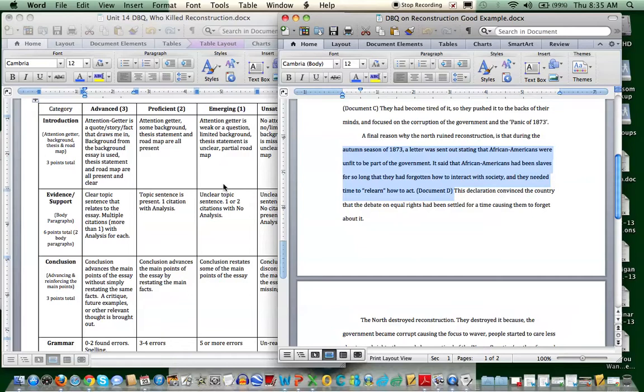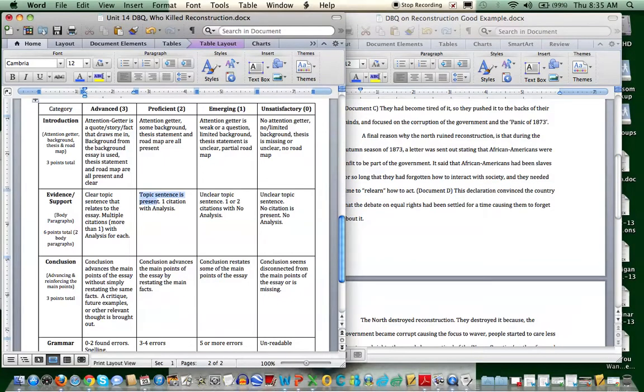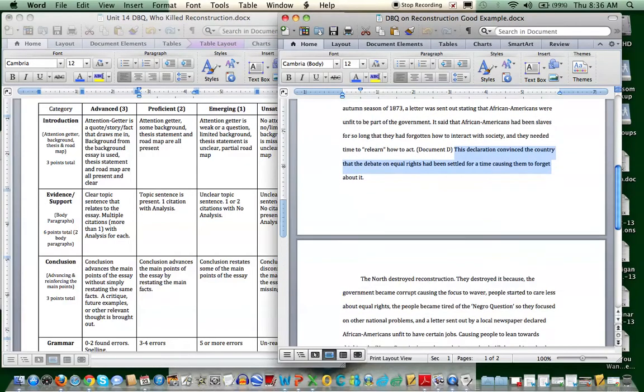Alright, so clear topic sentence? Yes. Do they have one citation? Yes. This declaration convinced the country that the debate on equal rights had been settled for a time, causing them to forget about it. So some analysis there as well. The only problem with this, there's only one citation. Topic sentence? Good. One citation? Yes. With analysis? Yes. I could have given this person maybe a 2.5, but I chose to give them a 2 simply because I was a little more lenient on some things in these, and so I gave them only a 2. But again, a 2.5 would be debatable.